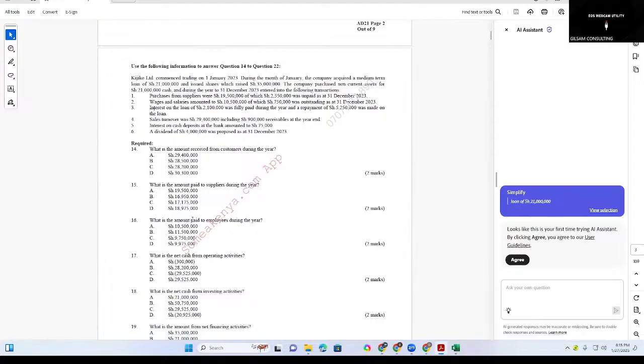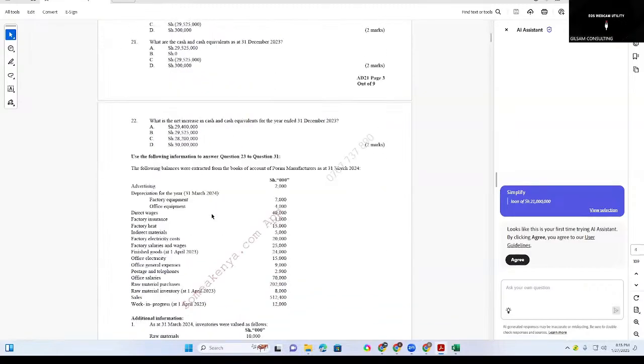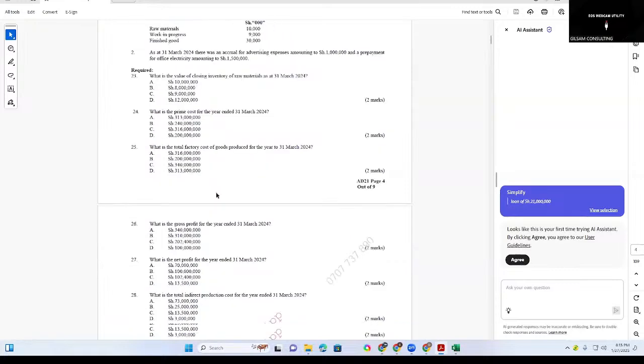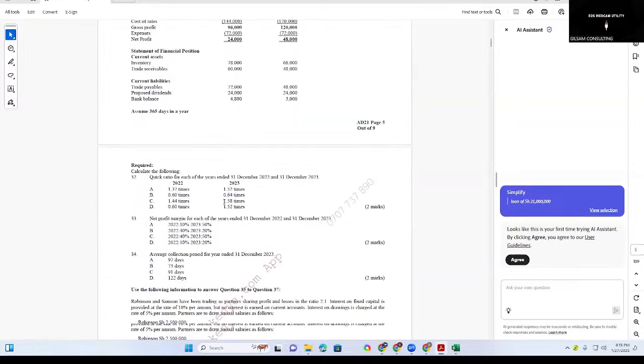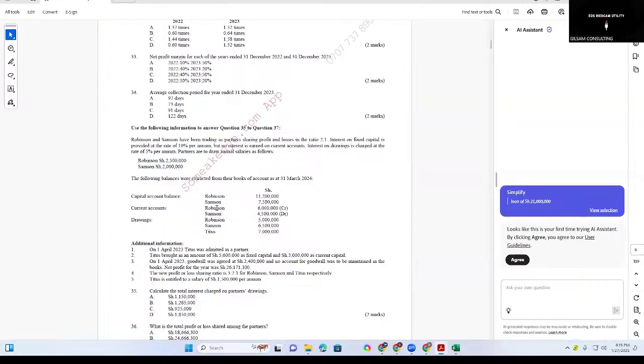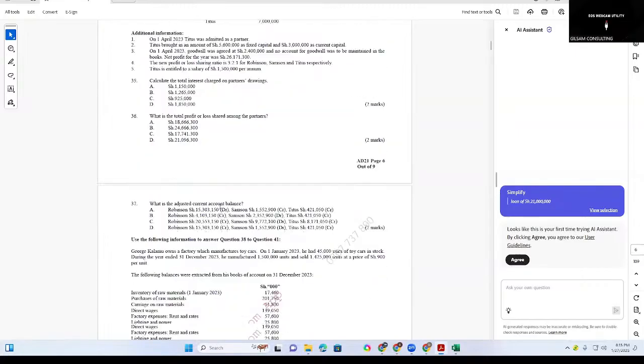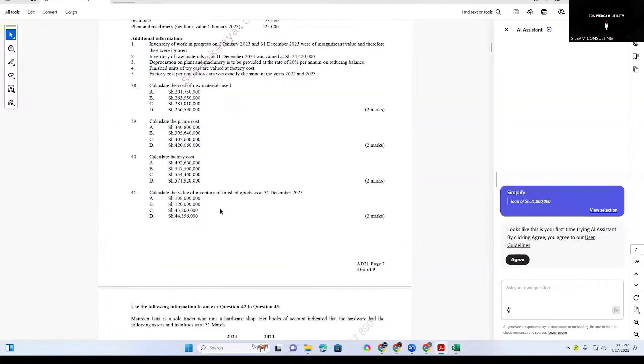We less salaries to partners. The same partners will also have their salaries. For Robinson, we give 2.5 million. And for Samson, 2 million.